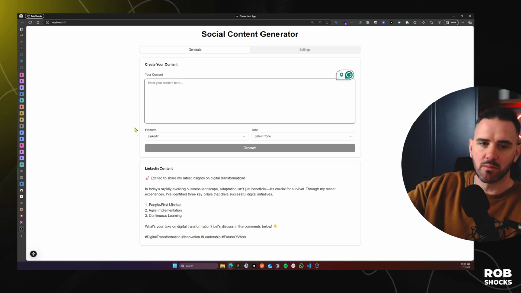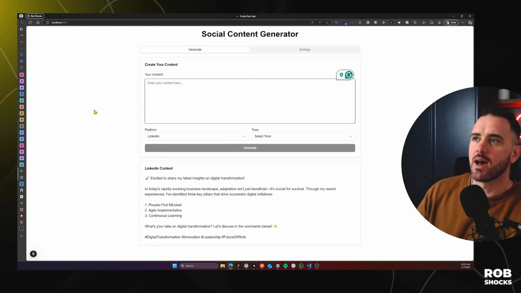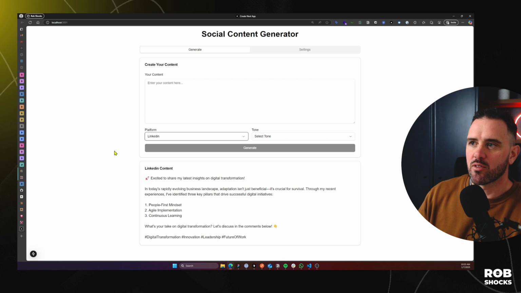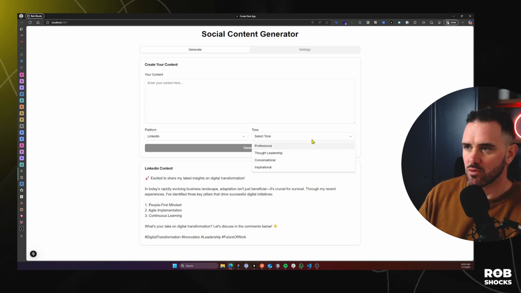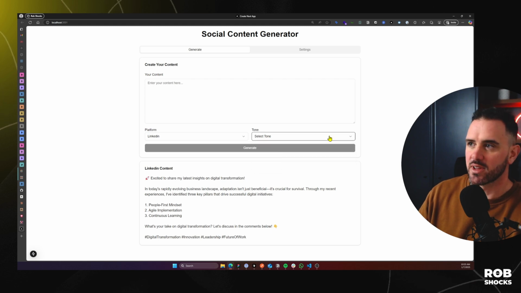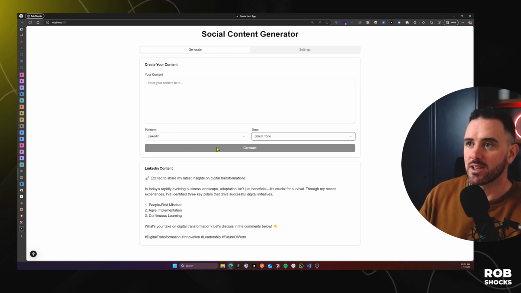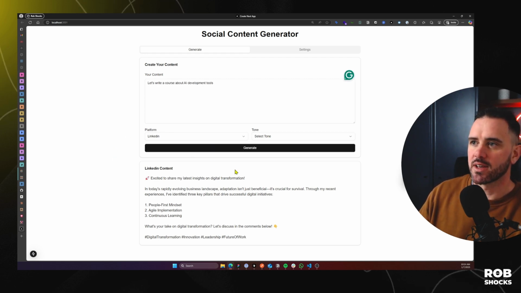I can brain dump my ideas about a post that I want to make, and then I can select what platform that I want to push that out on. Select my tone. This is not something I asked for, but it obviously was created based on what the model thought was appropriate. Then I can hit generate, and nothing is happening right now. Sorry, I'll select my tone, generate. So nothing really connected there yet.